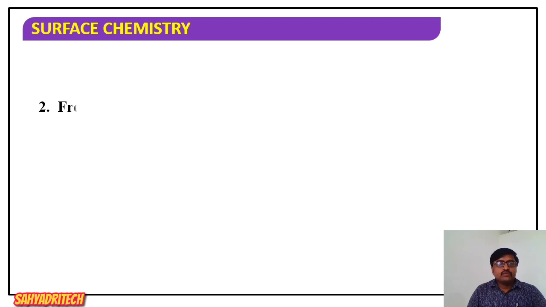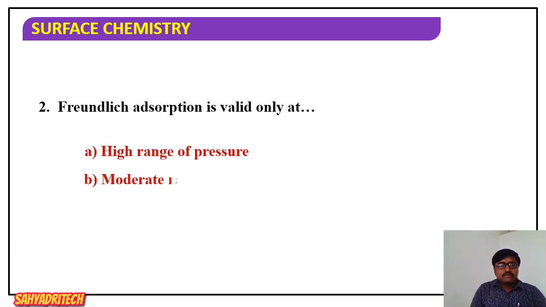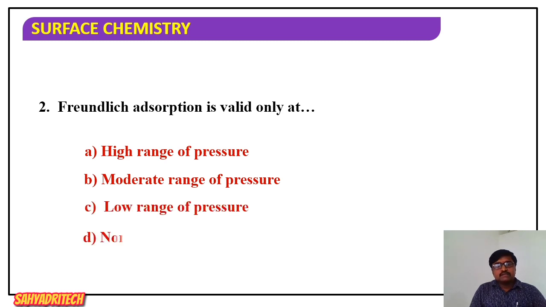Well, what is the second one? Freundlich adsorption is valid only at: high range of pressure, moderate range of pressure, low range of pressure, or none of these. Now, what have we said? The Freundlich adsorption isotherm is applicable only for what?